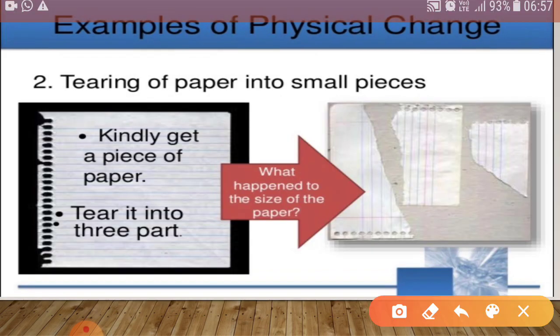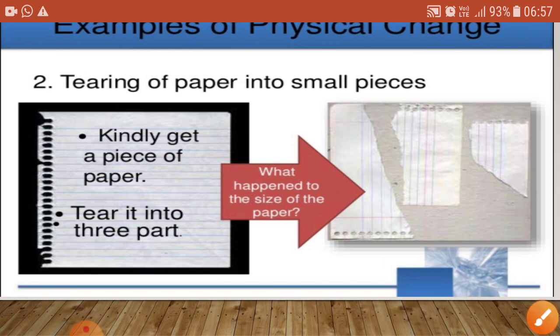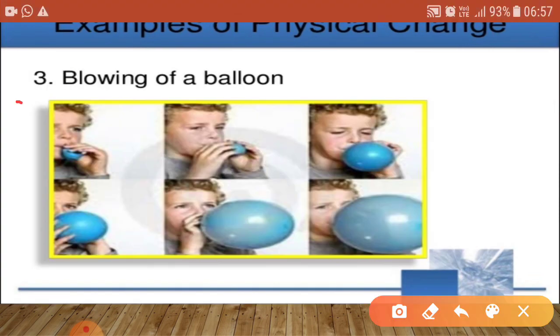Now the next example is tearing of paper into small pieces. Means we can easily tear this paper into small pieces, but there is no chemical change in it. And blowing of a balloon is also an example of physical change because its size is changing, its shape is changing from smaller to bigger, but there is no change in its chemical composition.